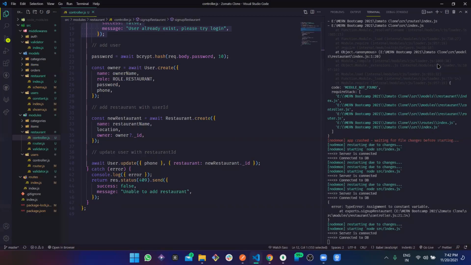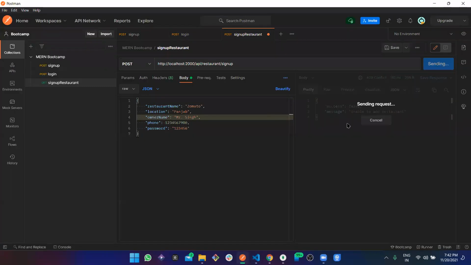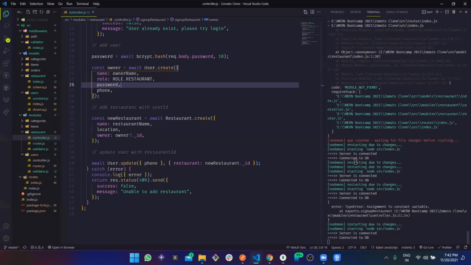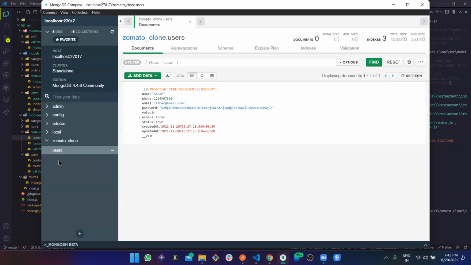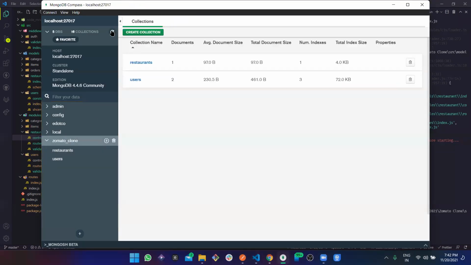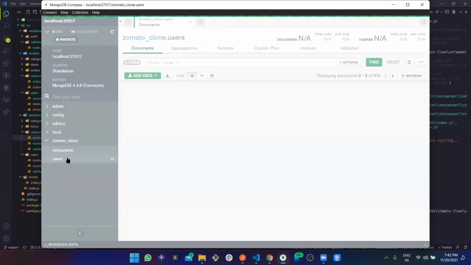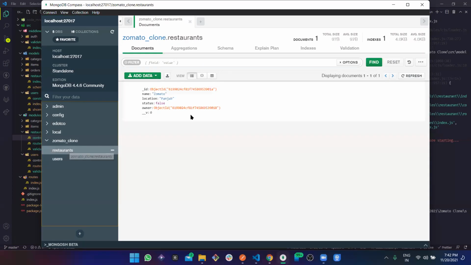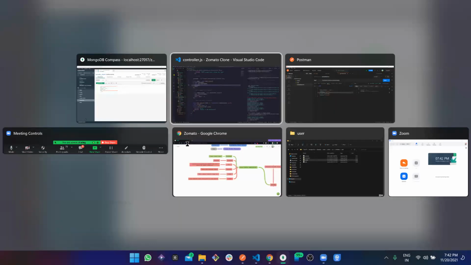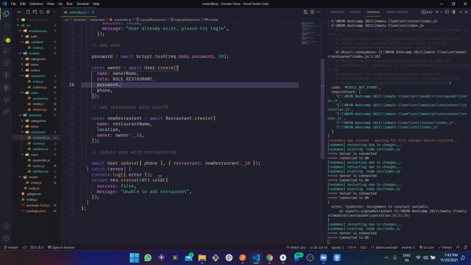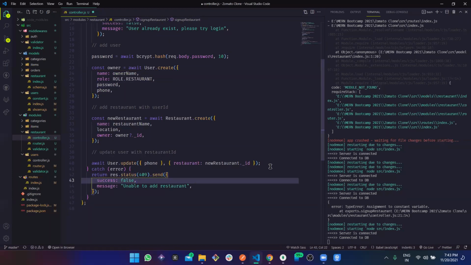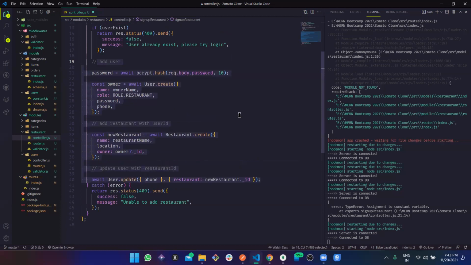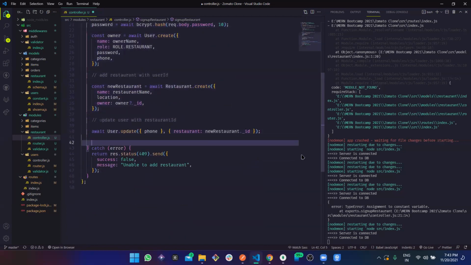Okay, this is taking a bit longer time, which usually doesn't happen. Then I think we are stuck somewhere. So let's debug even this. Firstly, let's see if we have added something or not. So the user has been added. The restaurant has been added. Oh, of course. Now, oh, got it. What happened? See, when we are successfully adding everything, we are not actually responding anything, right? So it was just in a loop.